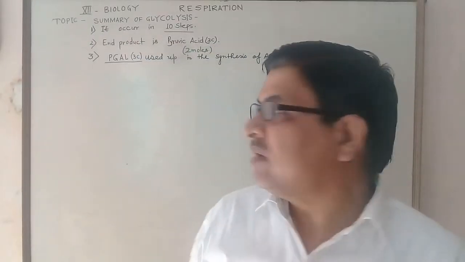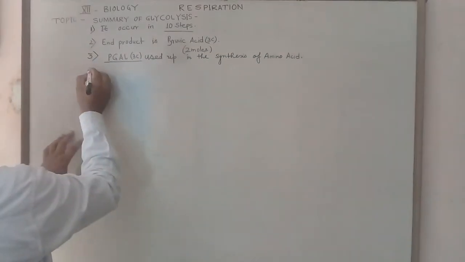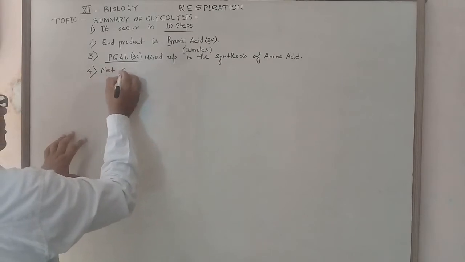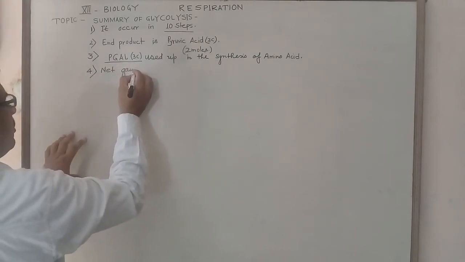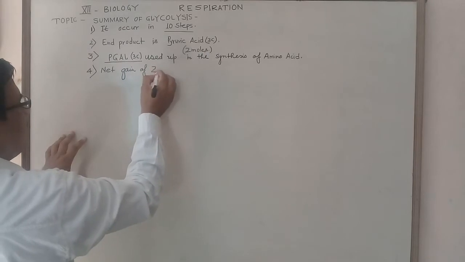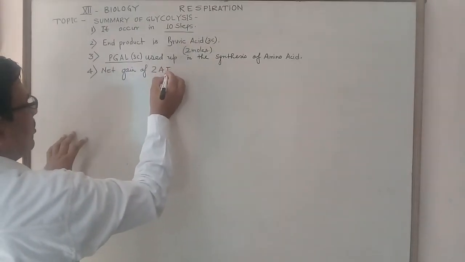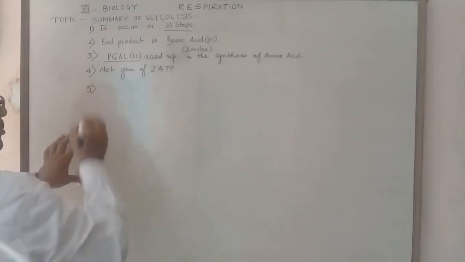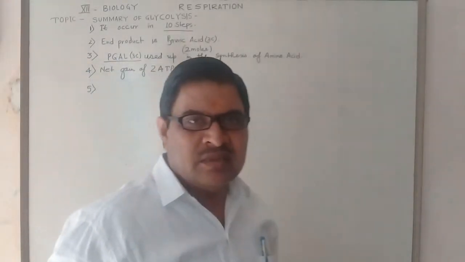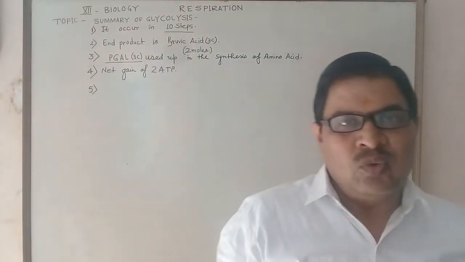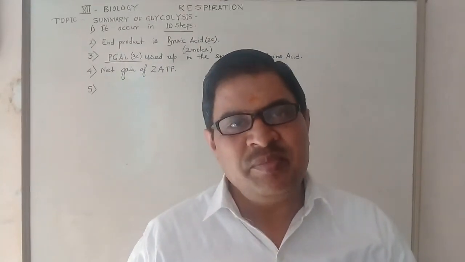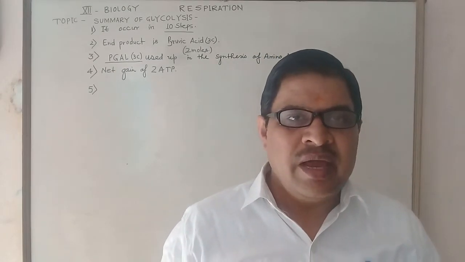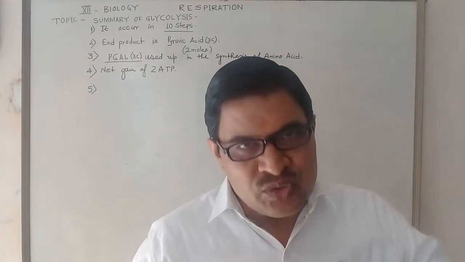The next important fact of glycolysis is the net gain of 2 ATP. Net gain means a total of 4 ATP are produced in glycolysis and 2 ATP are used up.